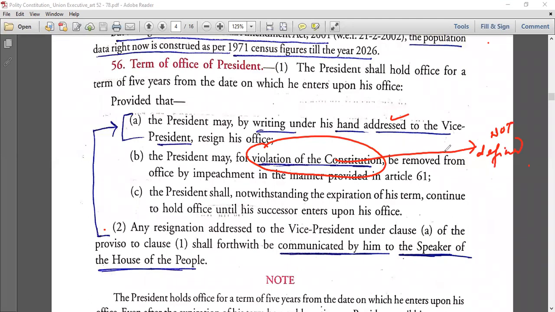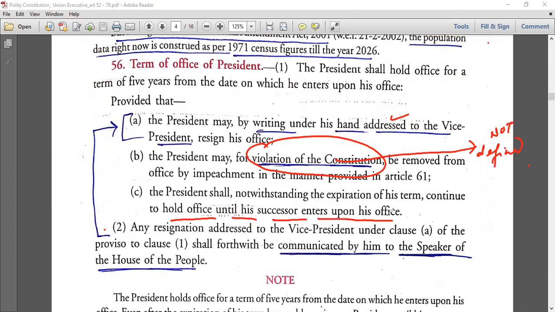So what is a violation? You simply can't say "violation of the Constitution". What is the basis? क्या करोगे तभी जाके पता चलेगा कि this is a violation. Like what exactly you do so that it will mean it is a violation of the Constitution. So it is not clearly mentioned. Fine. Okay.